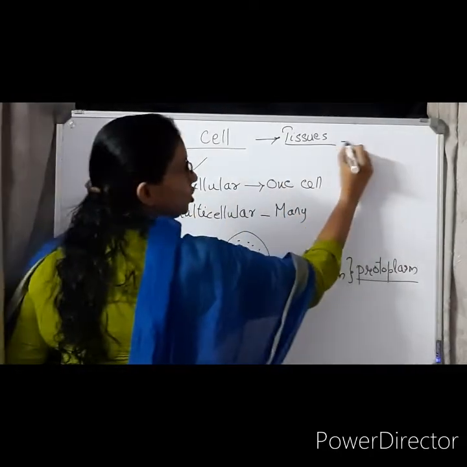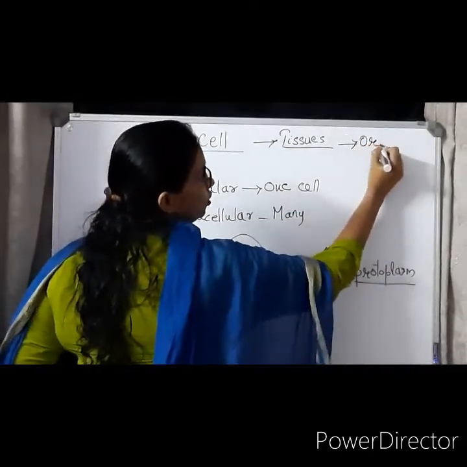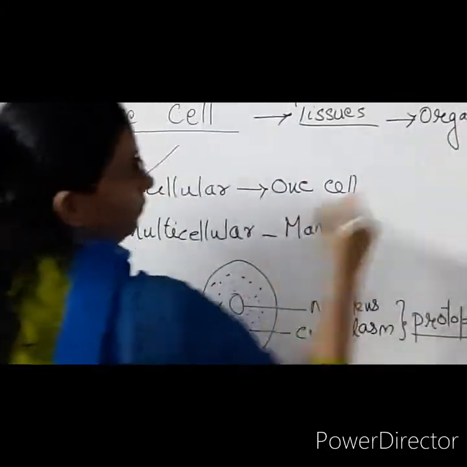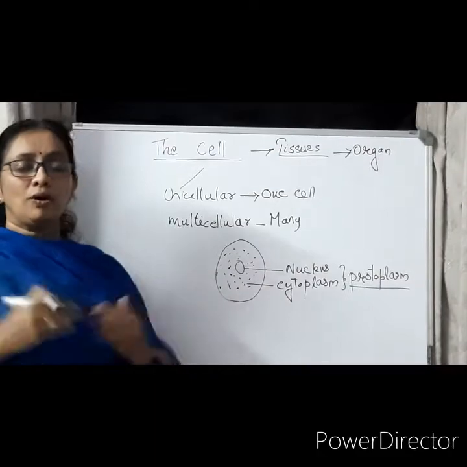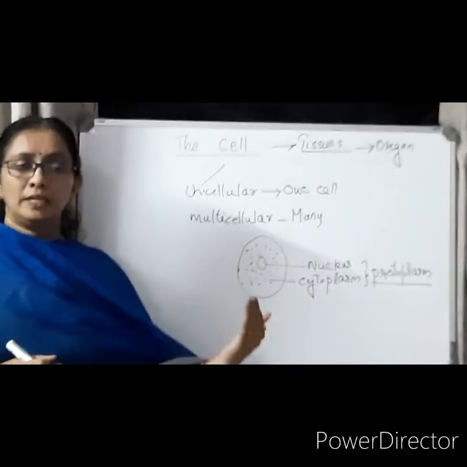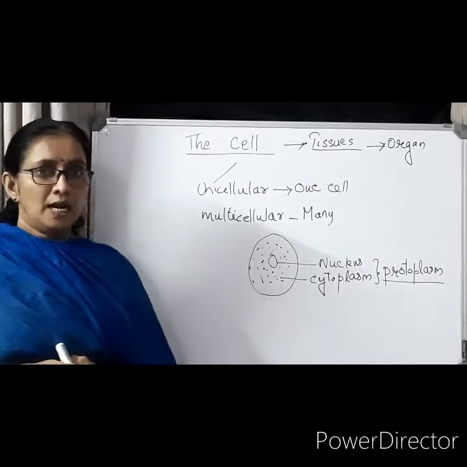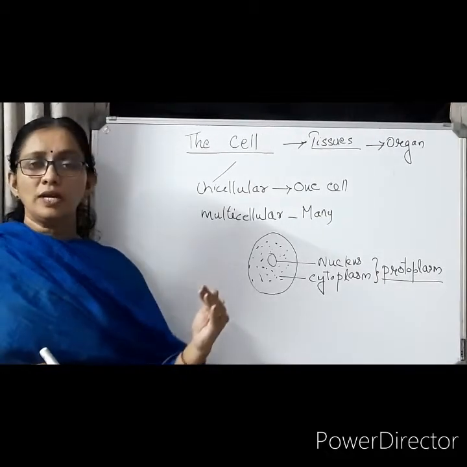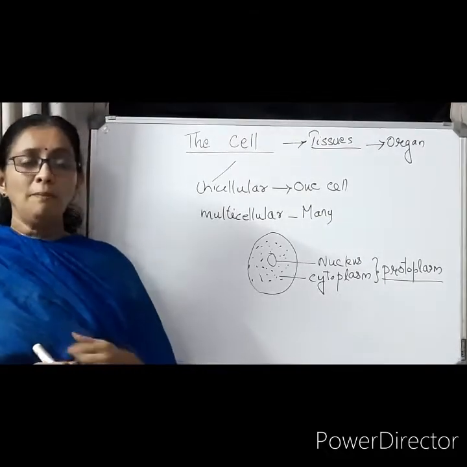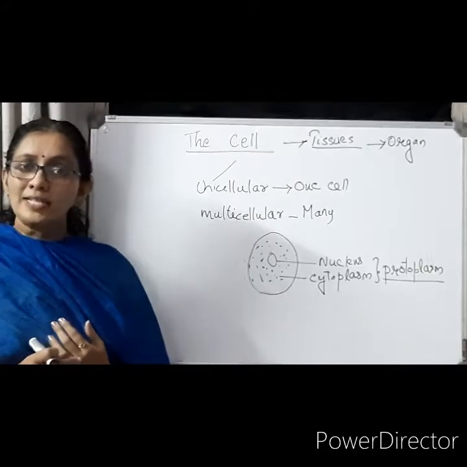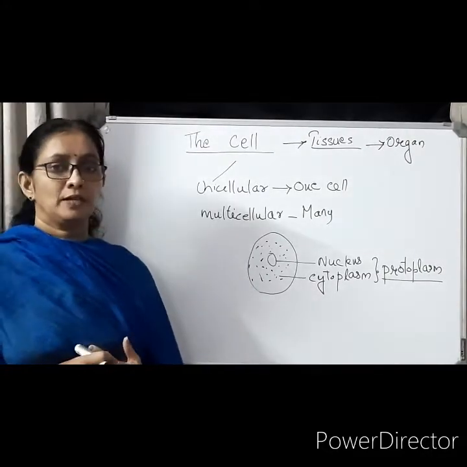Many organs, like the respiratory organs, the lungs, combine together to form a system, known as the respiratory system.